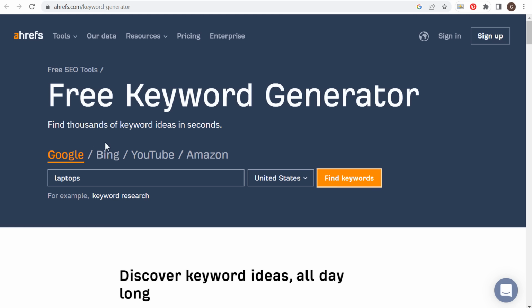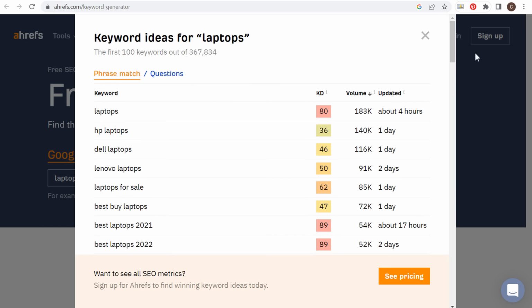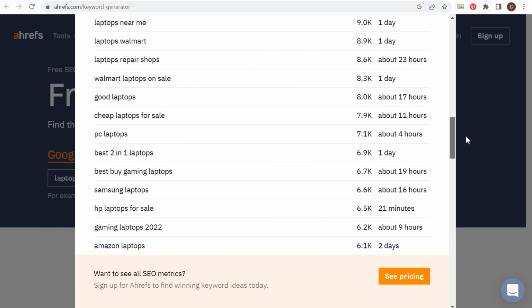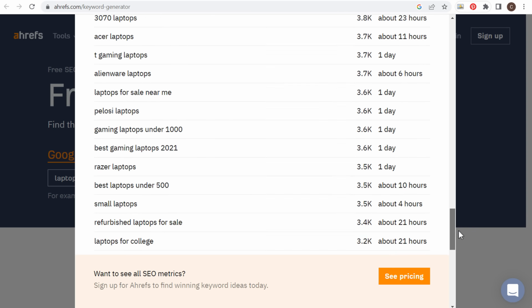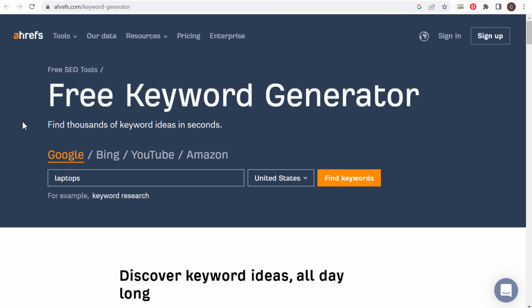So you can search Google, Bing, YouTube, or Amazon, and I've entered laptop here. We click on find keywords. Obviously Ahrefs has a great premium tool, but if we just click on this and we enter one keyword, laptops, we scroll down, they're going to give us all sorts of different keyword ideas through this free keyword tool. And we can also look by different search engines as well. So the Ahrefs free keyword generator is definitely another tool that you can try.